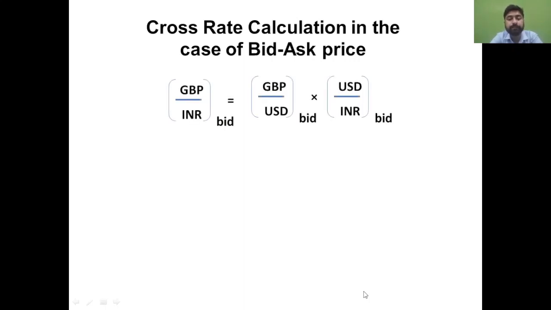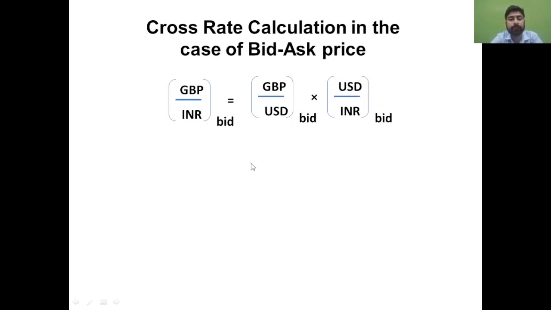So if that is given, then you need to use this formula. Okay, I have taken an example: suppose you need to calculate the cross rate between Great Britain pound in relation to INR. So this bid price formula will be your GBP/USD bid and then USD/INR. See carefully that this USD will get cancelled with this USD in the numerator.